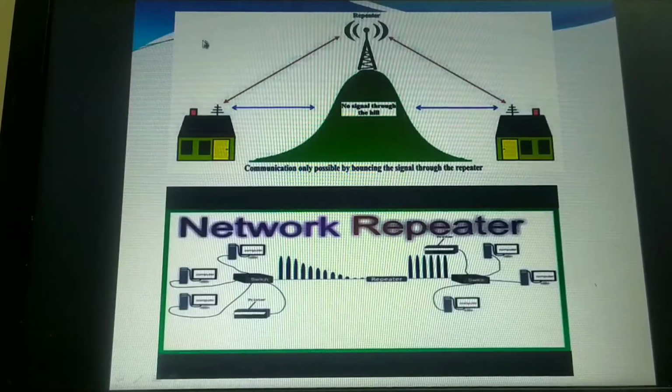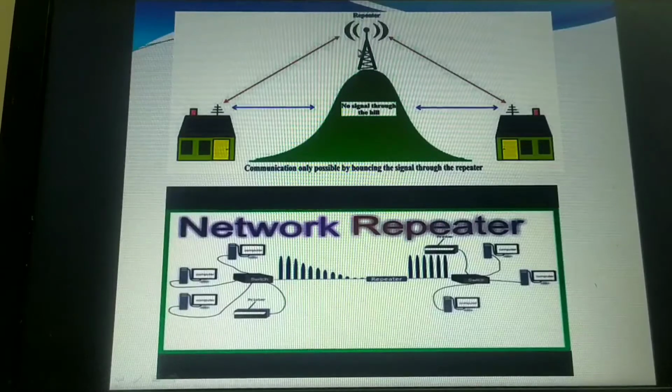Think that if there is a factory generating noise signals or any kind of signals, those signals may also reach this amplifier, and whatever signals we are sending may also reach this amplifier.